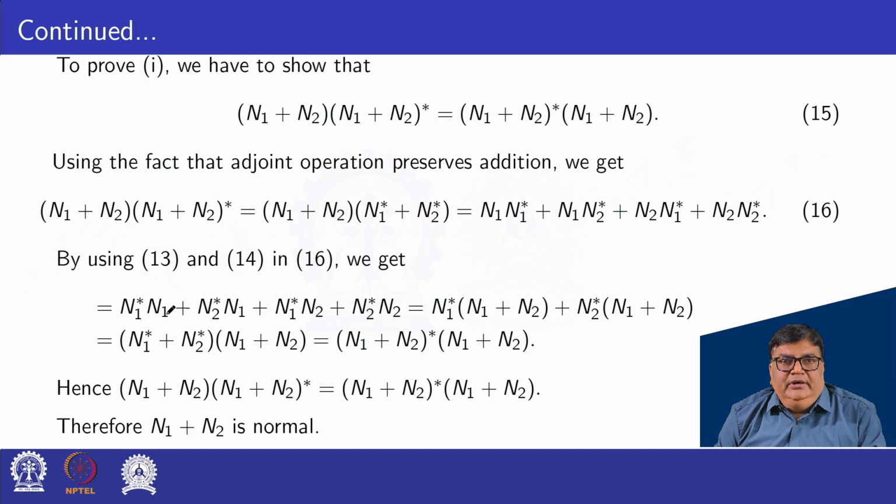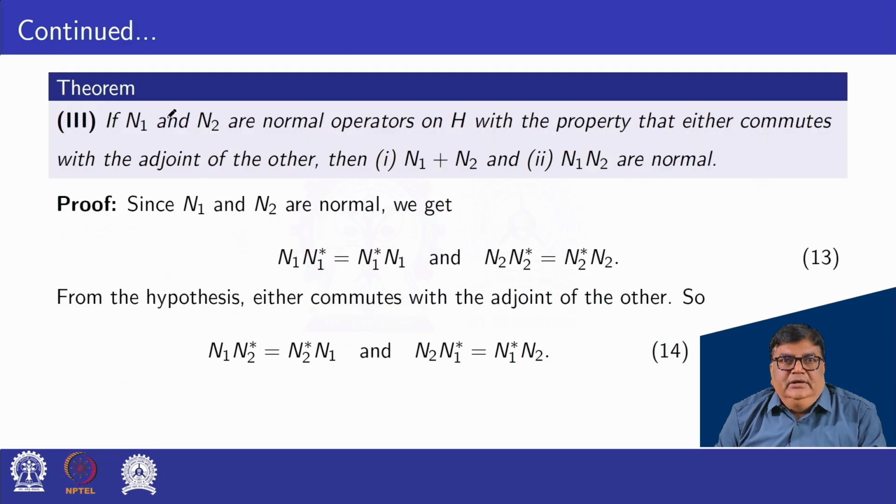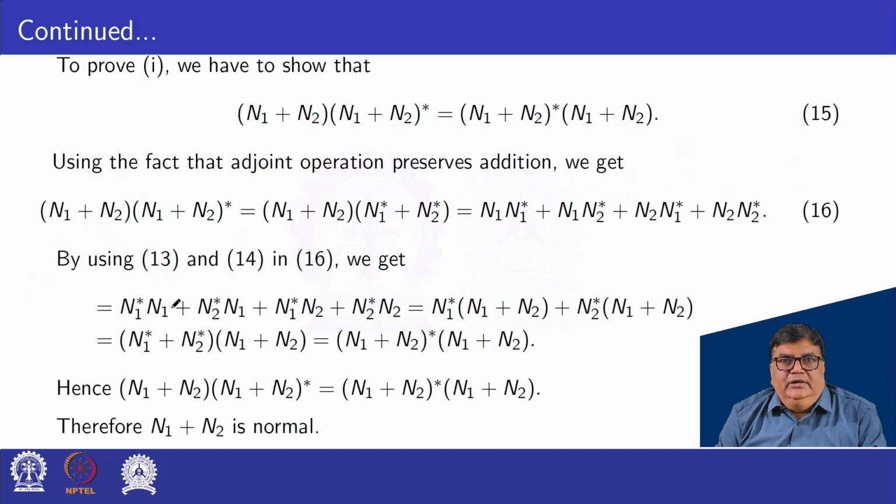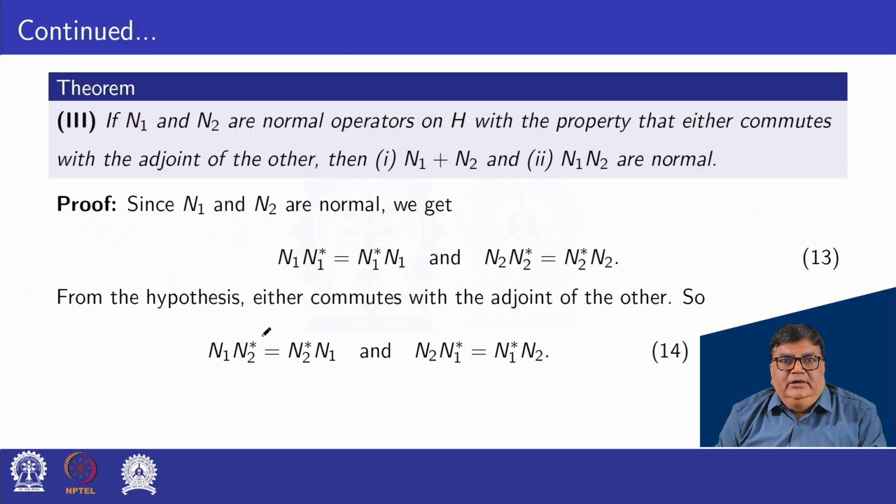So we have n1 into n1 star can be written as n1 star into n1 because n1 is a normal operator. So here n1 into n1 star is n1 star into n1. We can write again n1 into n2 star, that is n2 star n1.